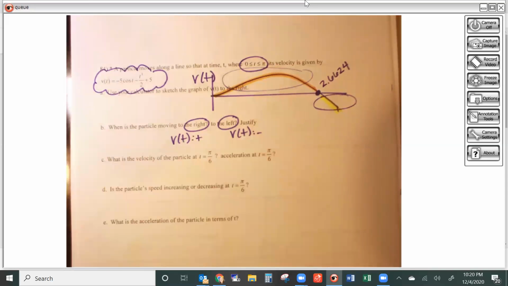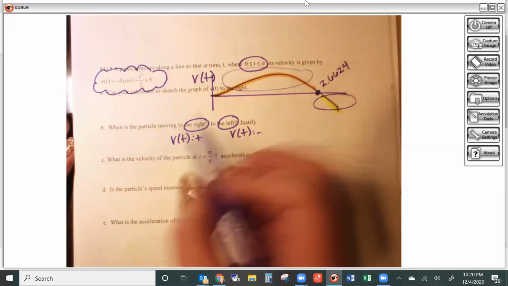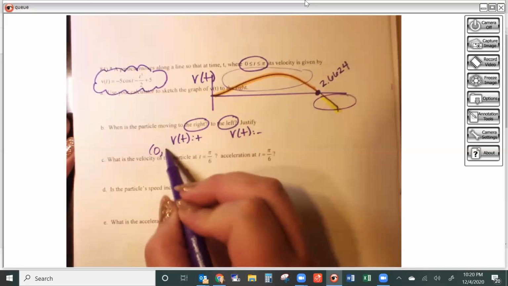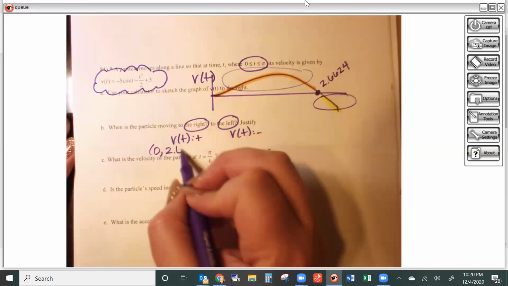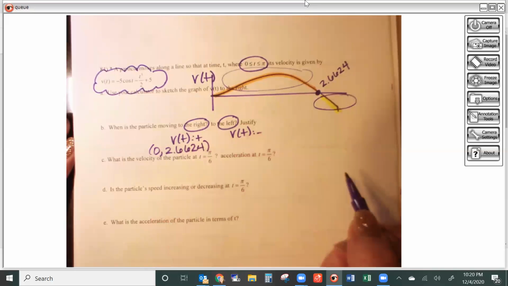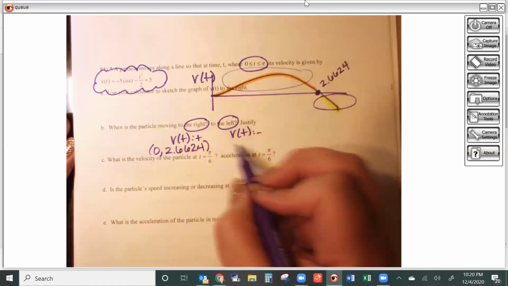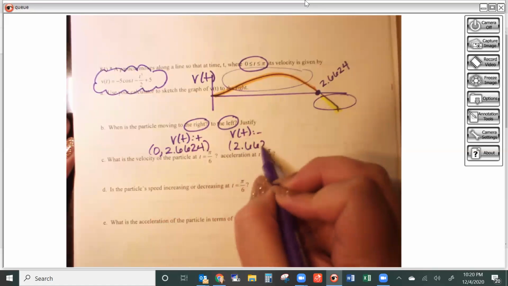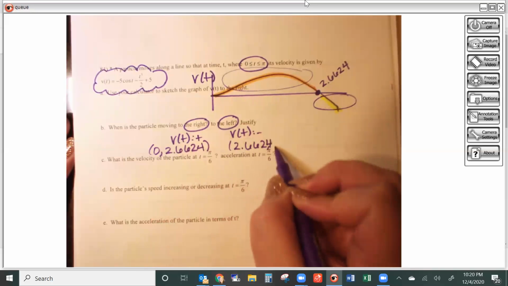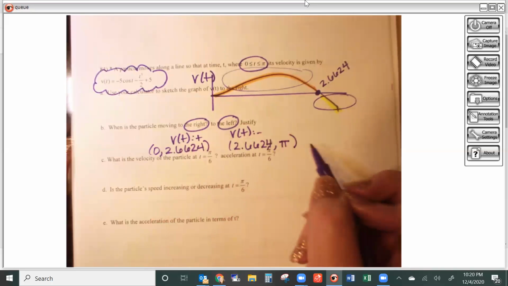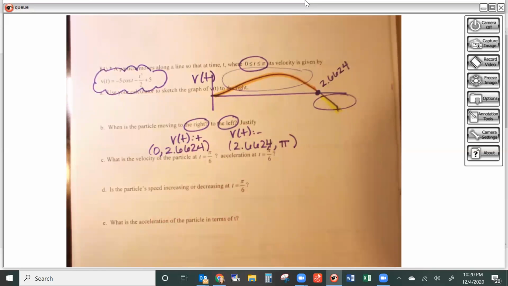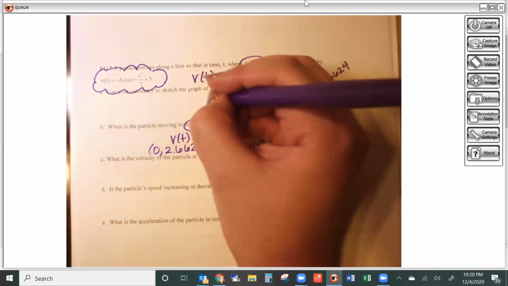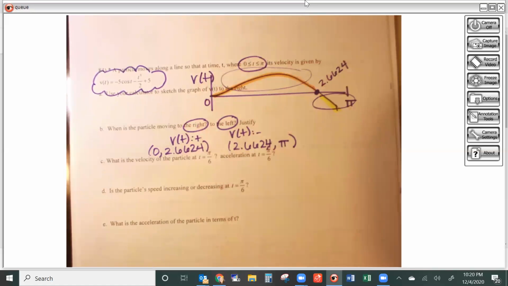So my particle is going to be traveling to the right from 0 to 2.6624. It's going to be traveling to the left from 2.6624 until pi. Remember, you do not want to overextend your interval. If the interval ends at pi, you make your graph cut off at pi so that you don't forget. If it starts at 0, you make your graph start at 0 so that you don't forget.